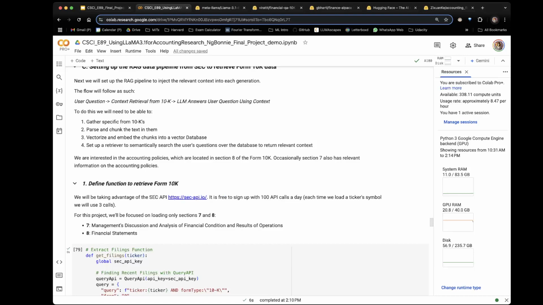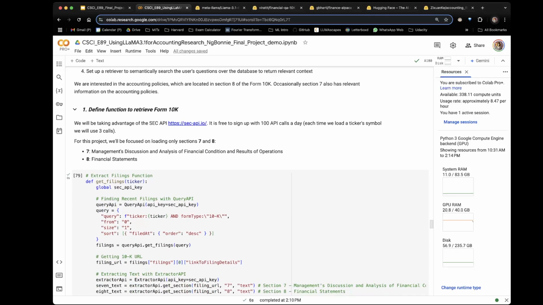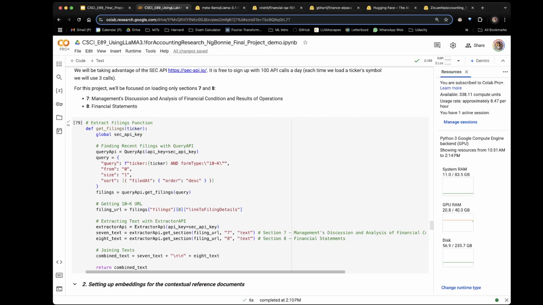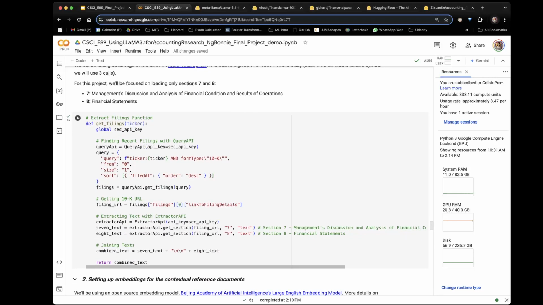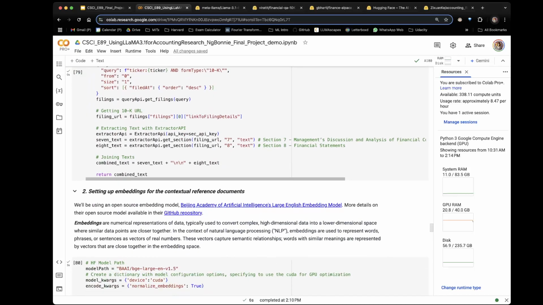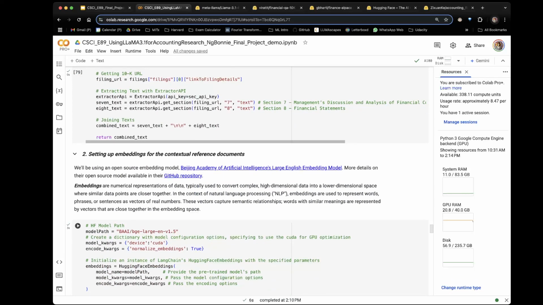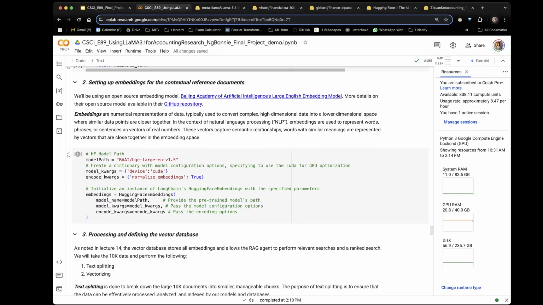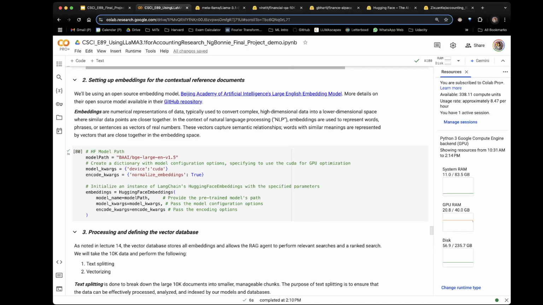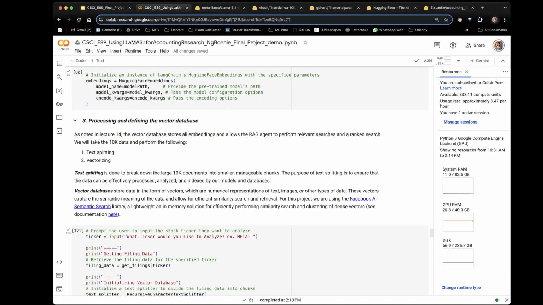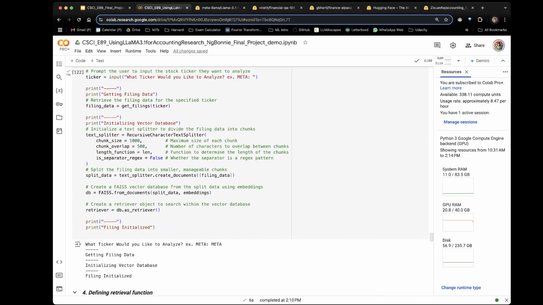So first we set up the pipeline for extracting the 10K file links using the SEC API. As we discussed earlier, we're going to use section 7, which is the MD&A section, and section 8, which is the financial statement section, which has the relevant accounting policy context. Next, we set up the embedding, as we discussed before, using the large English embedding model from the Beijing Academy of Artificial Intelligence. Next, we're going to define the vector database.